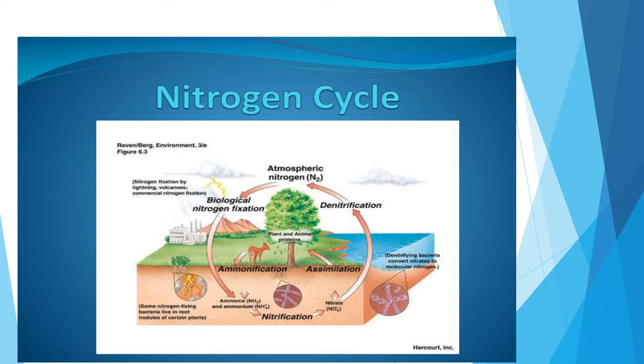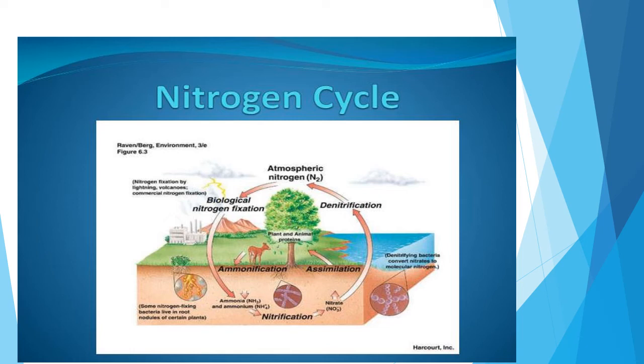Our atmosphere has 78% nitrogen gas. Plants and animals cannot take atmospheric nitrogen directly. It has to be first converted into useful nitrogen compounds which can be easily absorbed. The conversion of free atmospheric nitrogen into nitrogenous compounds is known as nitrogen fixation. Nitrogen fixation occurs in the following two ways. Lightning: when lightning strikes, the nitrogen and oxygen of the atmosphere react and form oxides of nitrogen. Nitric acid reacts with limestone in the soil and converts it into nitrates.